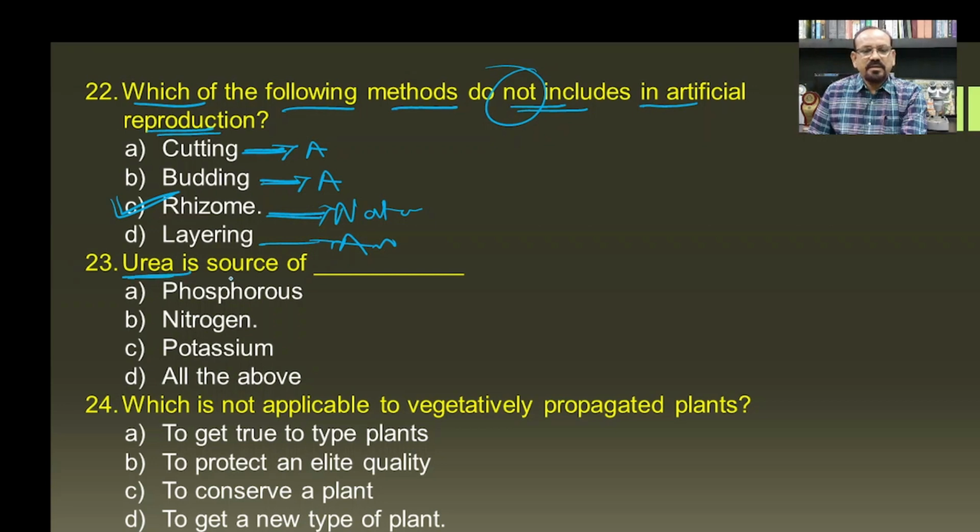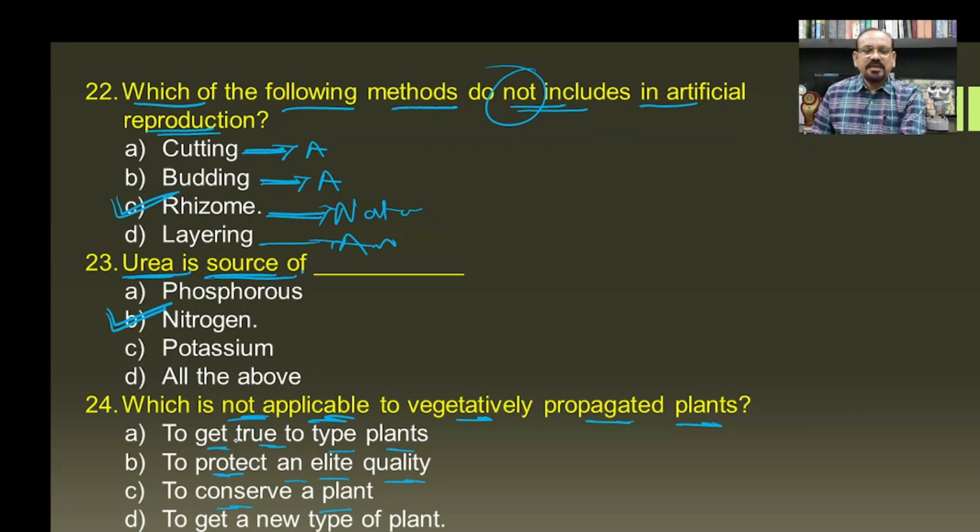Then urea is the source of, if you see the urea, then it is the source of nitrogen because it contains the nitrogen. Then which is not applicable to vegetatively propagated plants? Number 1, to get true to type plants, then to protect an elite quality, to conserve a plant, and to get a new type of the plant.